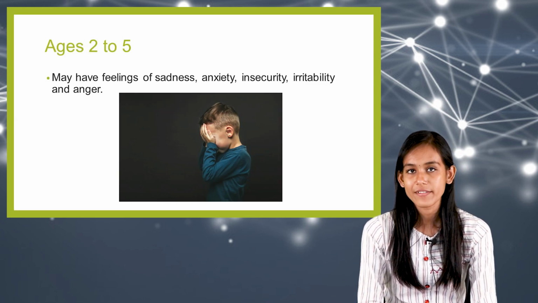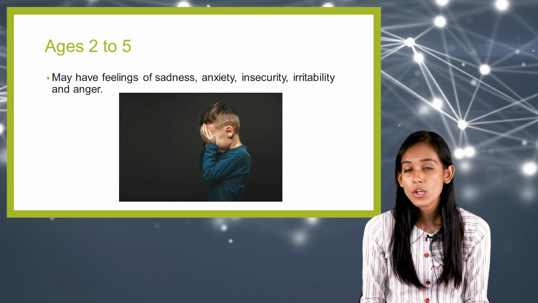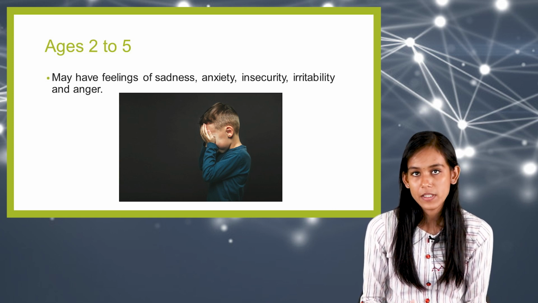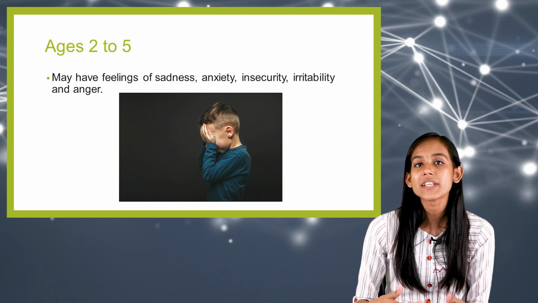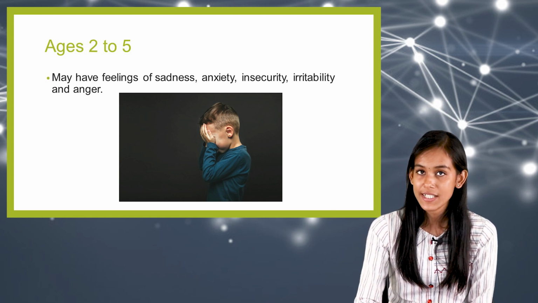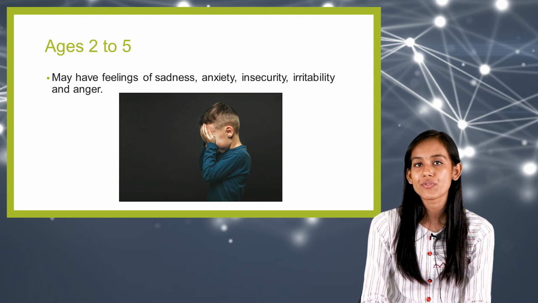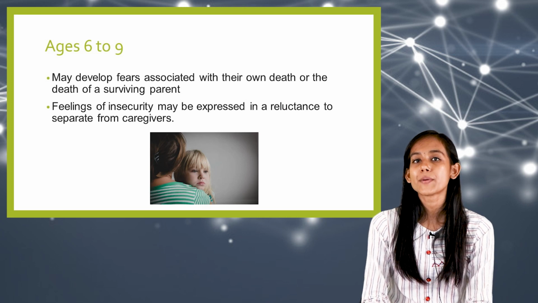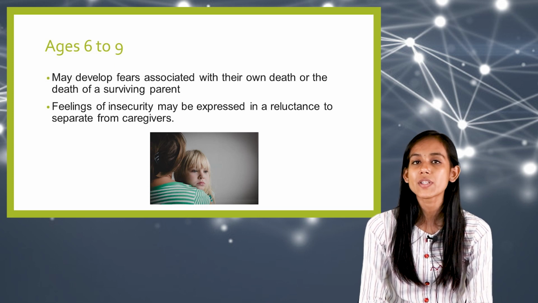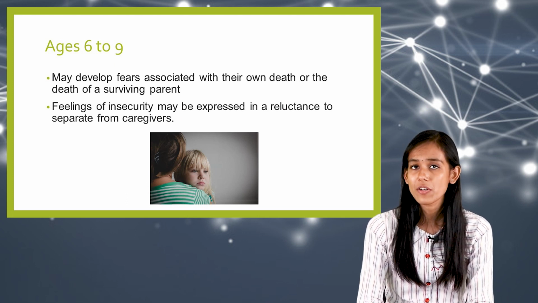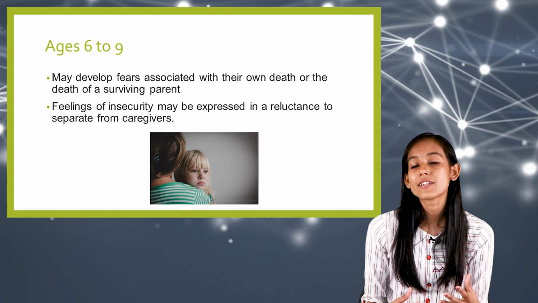Next is ages 2 to 5. So here they may get a feeling of sadness, anxiety, insecurity. Also, they might be irritable. And in this particular age group, they tend to believe that death can be reversed. So they think that it is a temporary state and the person can come back. So this is what we can see in ages 2 to 5. And the next, let us see ages 6 to 9. So during this age group, they would be able to understand the biology of death, and they would be able to comprehend the finality of it.